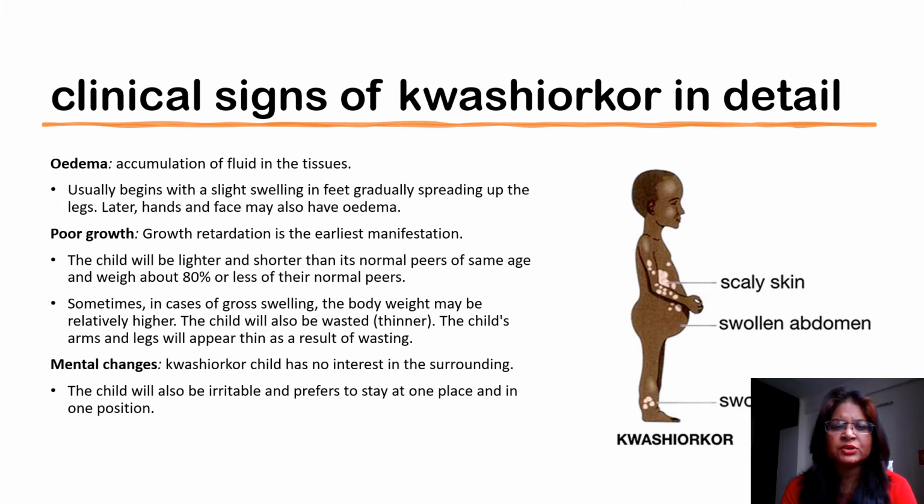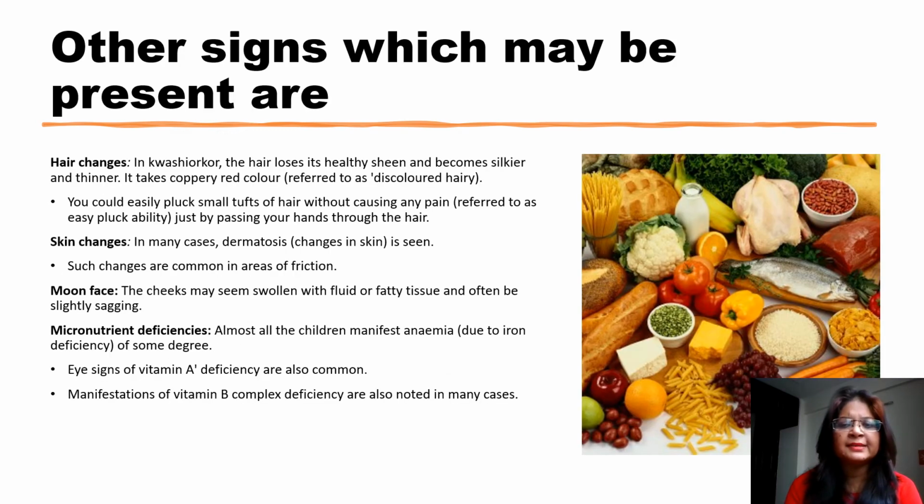Talking about the mental changes, the child is usually irritable and prefers to stay in one place and in one position. Other signs include hair changes, typically thinning of the hair. Skin changes: in Kwashiorkor you have patchy skin. The face is the moon face, a completely round face with accumulation of fluids on the face.